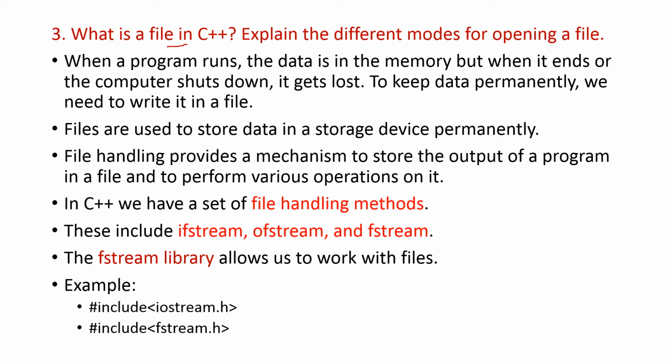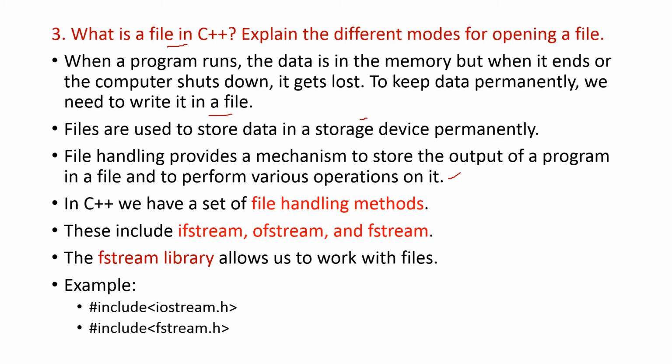So when a program runs, the data is in memory, but when it ends or the computer shuts down, it gets lost. To get data permanently, we need to write it in a file. Files are used to store the data in storage device permanently. File handling provides a mechanism to store the output of a program in a file and to perform various operations on it. You can write it, you can modify it, you can save it, you can delete it, close it. All these are the types of operations which you can do on a file.